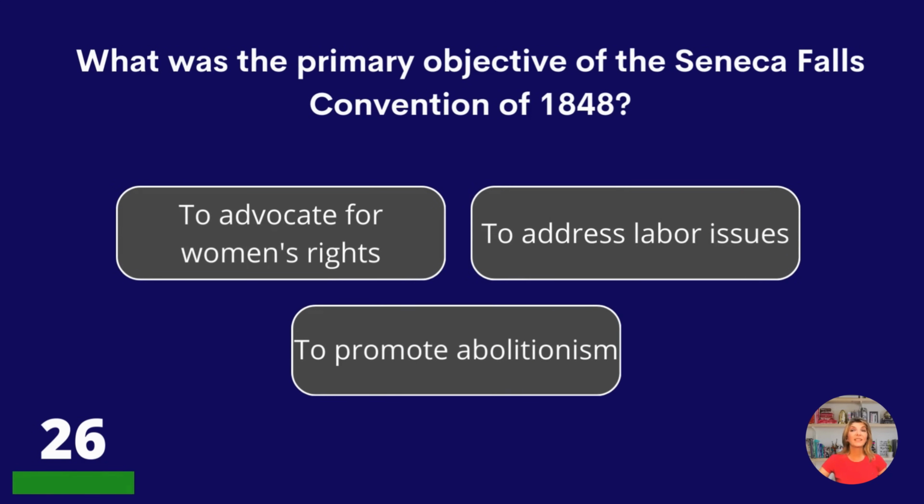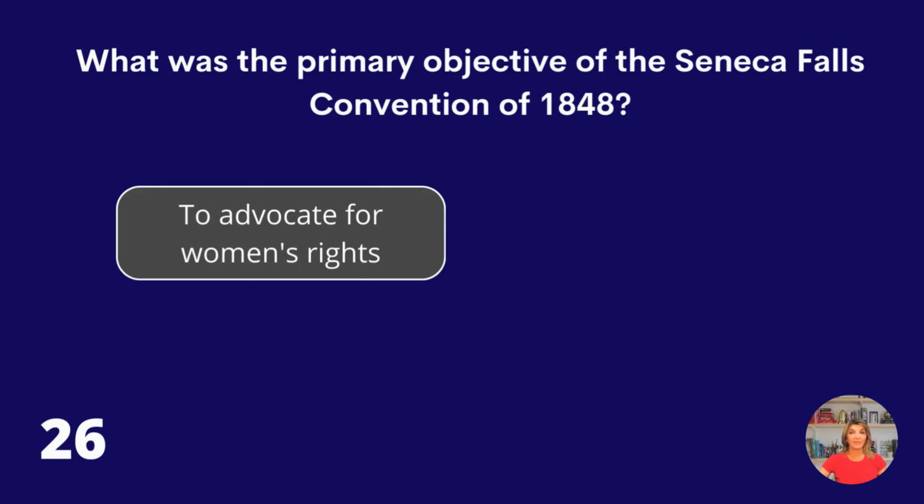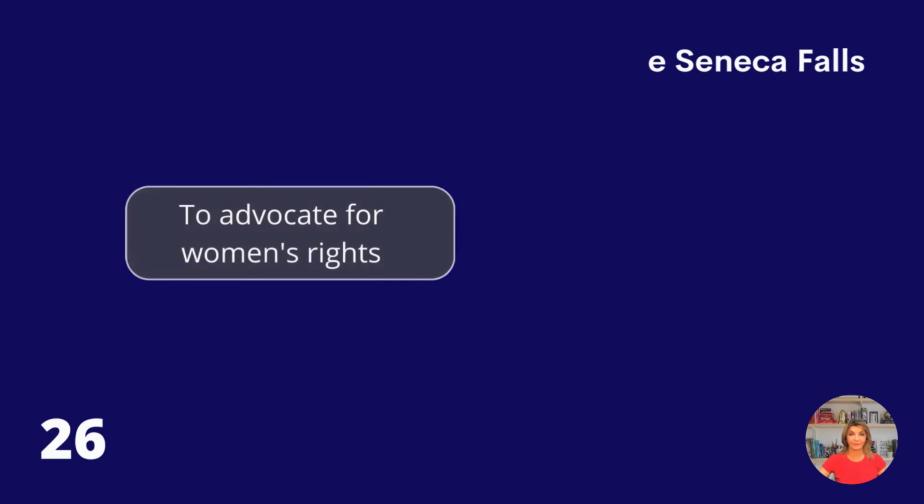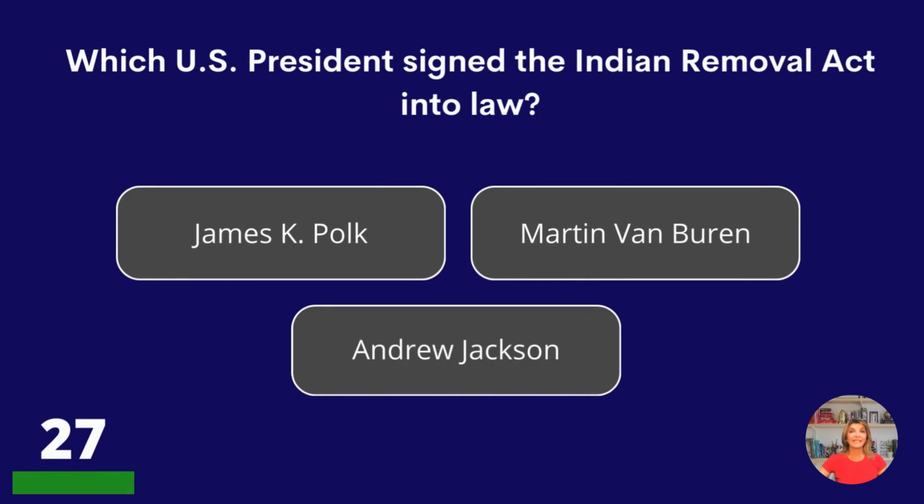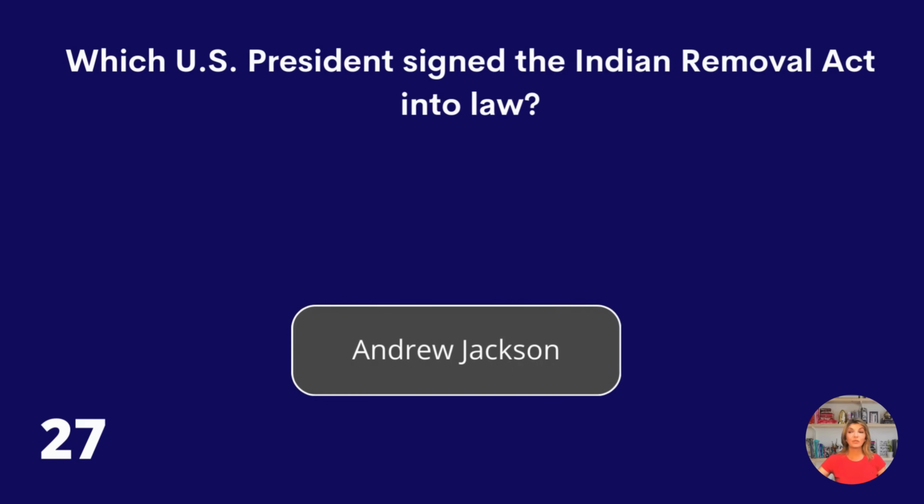What was the primary objective of the Seneca Falls Convention of 1848? To advocate for women's rights, to address labor issues, or to promote abolitionism? To advocate for women's rights. Which U.S. president signed the Indian Removal Act into law? James K. Polk, Martin Van Buren, or Andrew Jackson? Andrew Jackson.